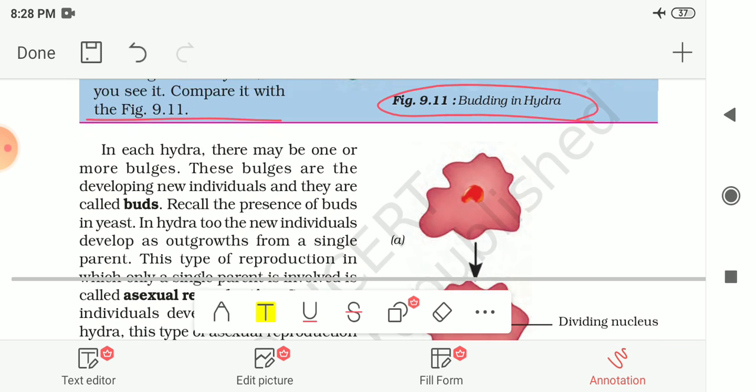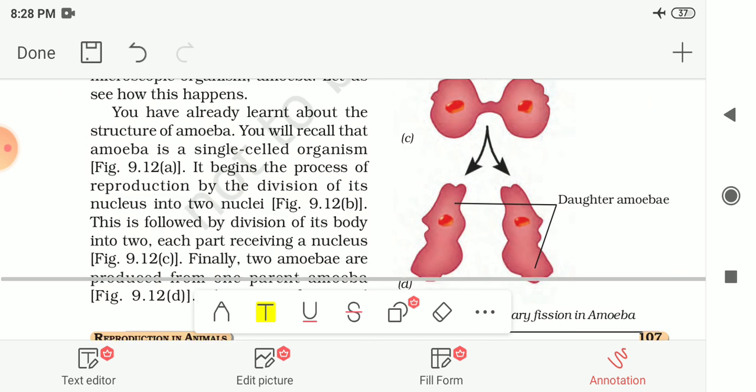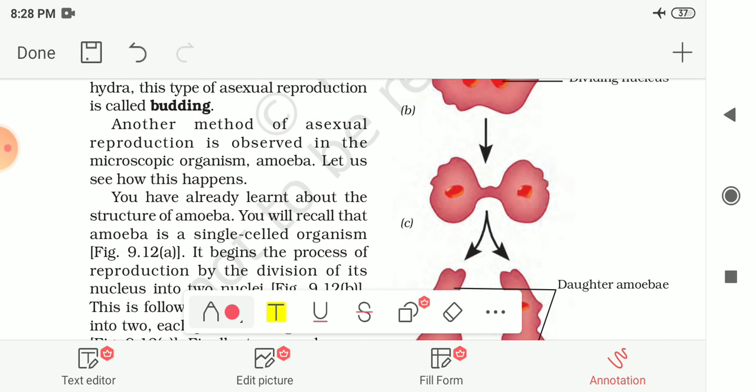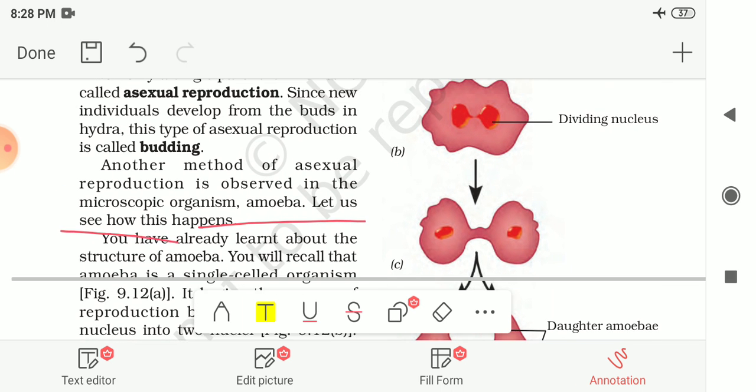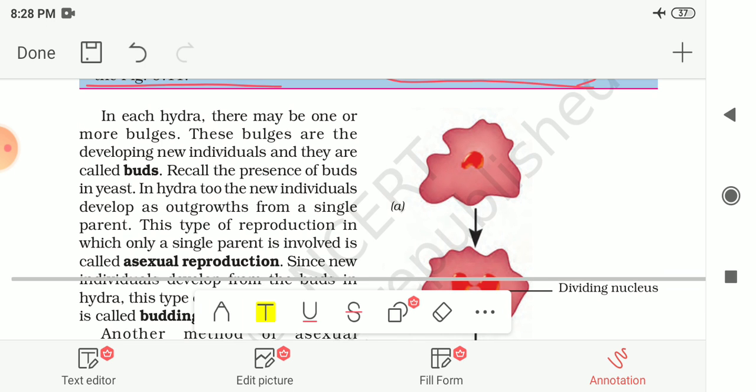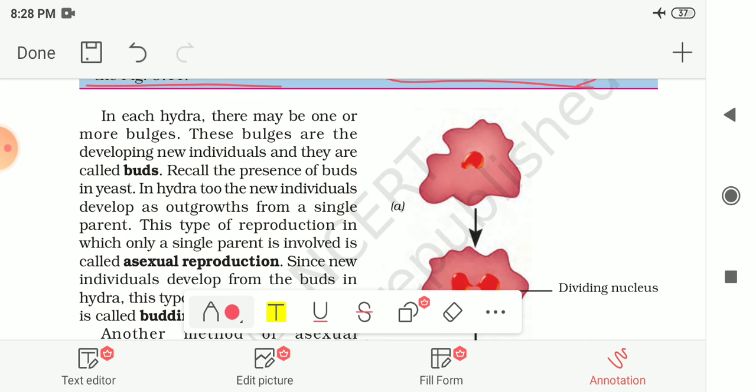Another method of asexual reproduction is given here, that is observed in the microscopic organism, that is amoeba. So now let us see how this happens. You have already learned about the structure of the amoeba, that it has an irregular shape. You will recall that amoeba is a single cell organism, and it begins the process of reproduction from the division of its nucleus into two nuclei.